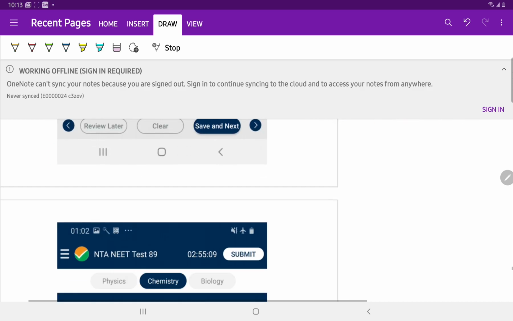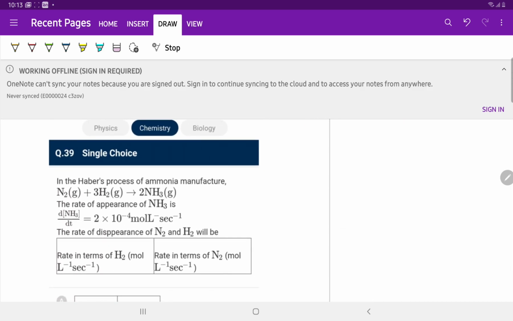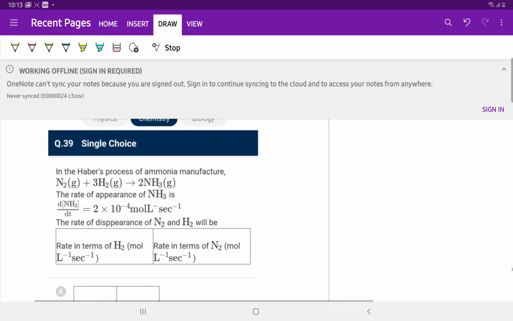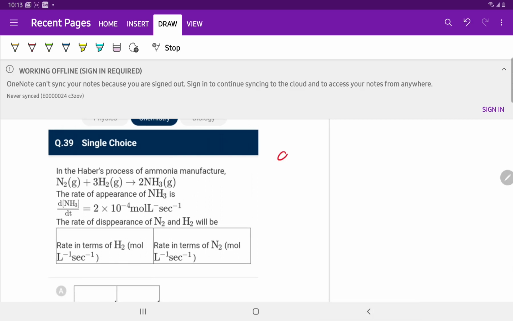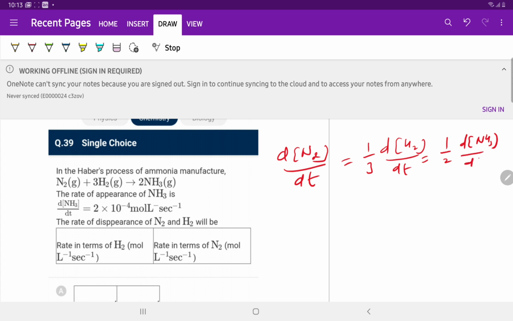Question number 39. In the Haber process of ammonia manufacturing, we know very well that the rate of disappearance of N2, -dN2/dt, is equal to 1/3 of the rate of disappearance of hydrogen, and the rate of formation of ammonia is 1/2 dNH3/dt.